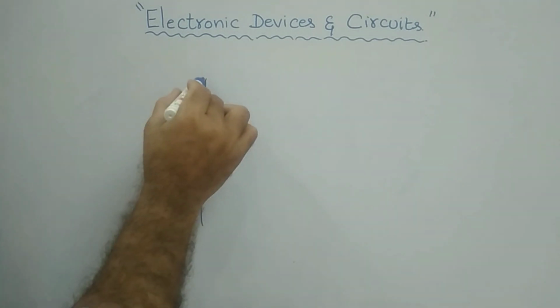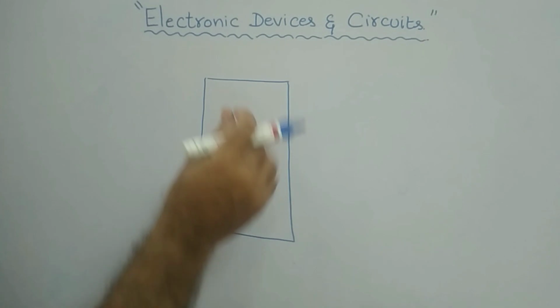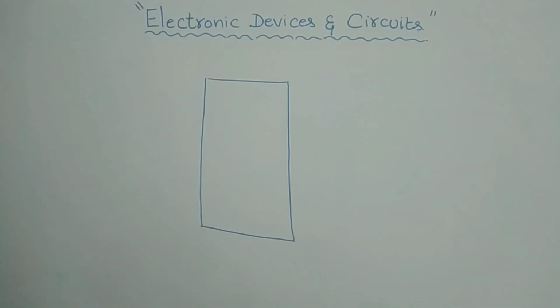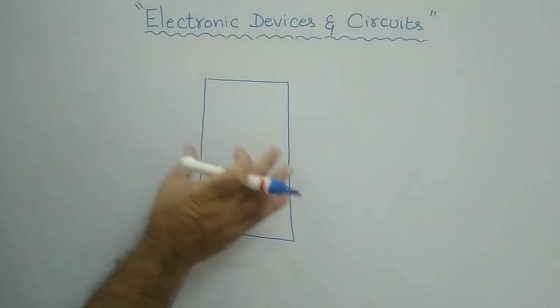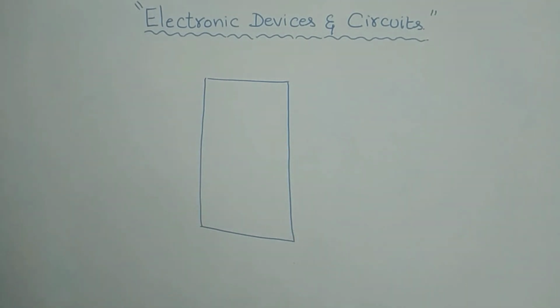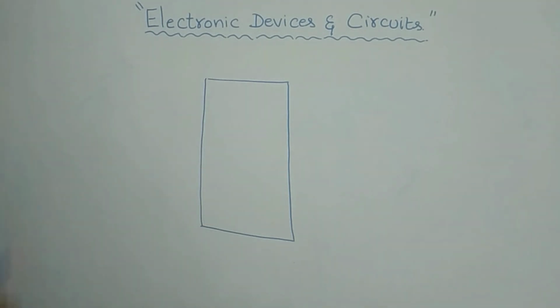Say, I will consider a metal. Let us say this is a metal bar, a metallic bar. A metal comes under the examples of a conductor. Before heating, it is like a raw material.